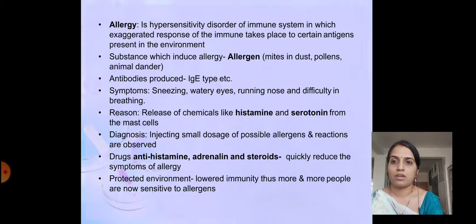Protected environment: lowering immunity, thus more and more people are now sensitive to allergens. The main reason is the protective environment. Previously, people used to live openly anywhere. That means they were exposed to a number of things, due to which they did not have allergies in so many cases. But nowadays we are living in a most protective environment.